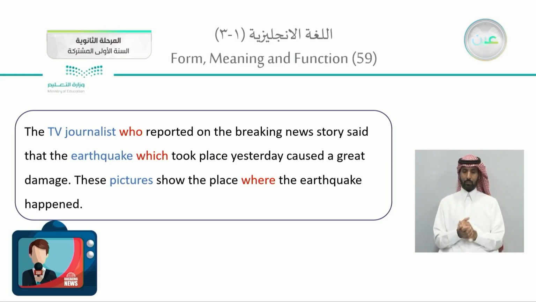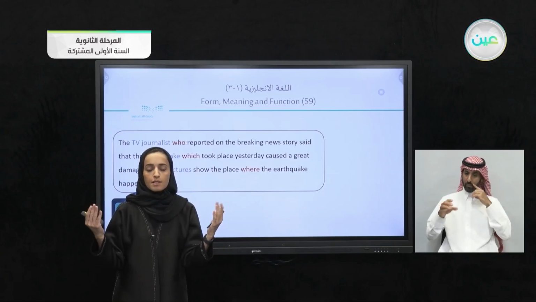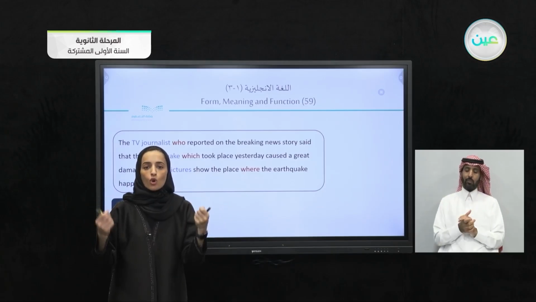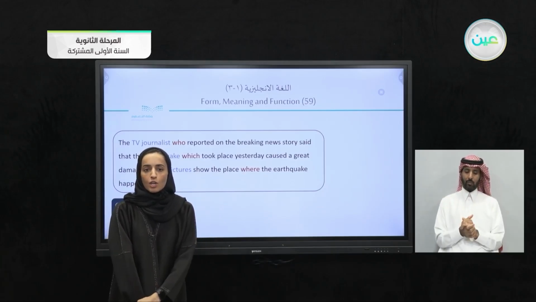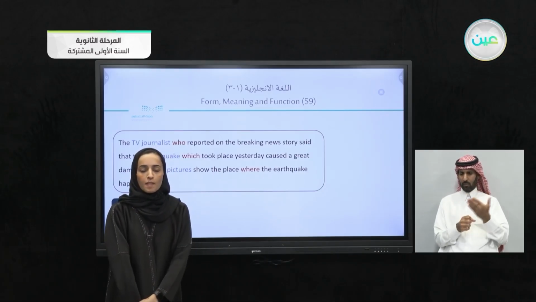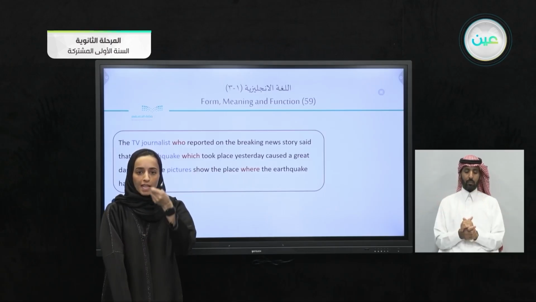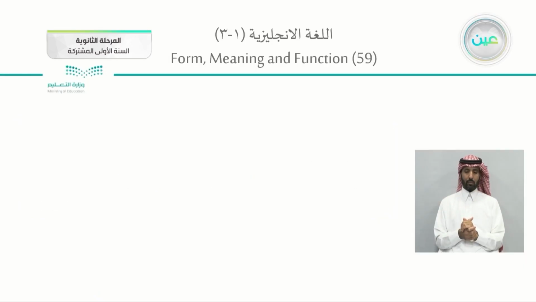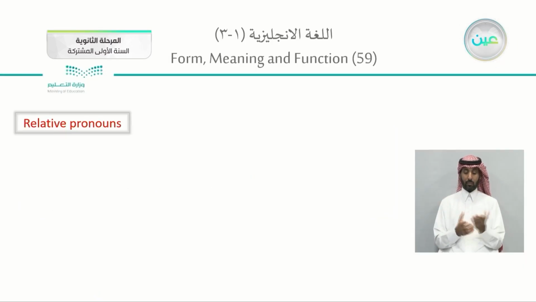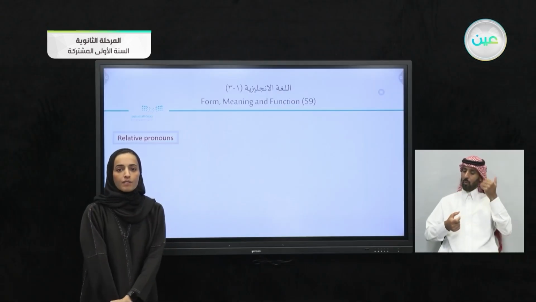You noticed longer sentences, much more advanced sentences, as well as more detailed sentences. We have got to know much more about the event. It's not only any reporter, this specific reporter, this specific place. What have we used in here? We have used both relative pronoun and the relative adverb.